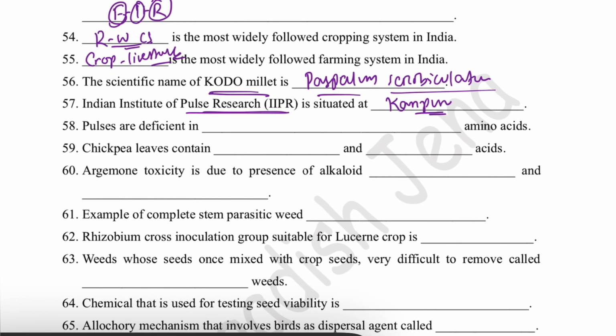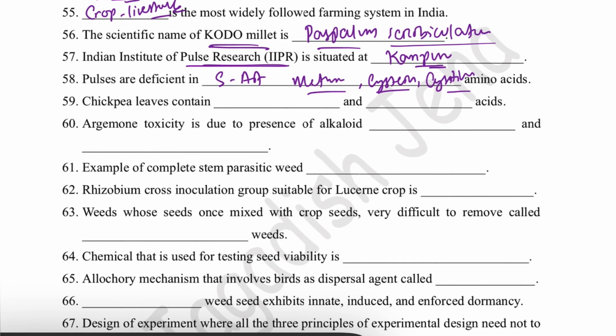Pulses are deficient mainly in the sulfur containing amino acids, that is methionine and cysteine. Whereas cereals are deficient in lysine and tryptophan.